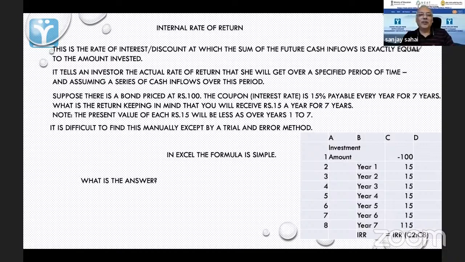Okay, I will not torture you further. It is exactly 15%. This is the point I am making. तो अगर इसको ना हम 15% मान के सबको डिस्काउंट करने लगे, सपोज आई डिस्काउंट दिस बाय 1.15, इसको हम डिस्काउंट करते हैं बाय 1.15 स्क्वायर्ड, इसको बाय 1.15 क्यूब, 1.15 to the power 4, 5, 6, 7, and 100 also to the discount by 1.15 to the power 7, I will get exactly 100 rupees.